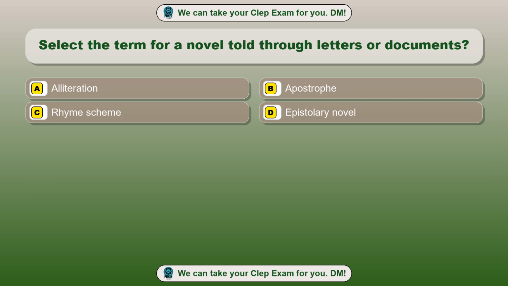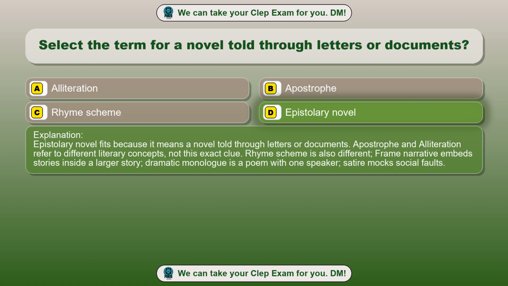Question 79. Select a term for a novel told through letters or documents. Option A, Alliteration. Option B, Apostrophe. Option C, Rhyme scheme. Option D, Epistolary novel. The correct answer is option D. Epistolary novel. Epistolary novel fits because it means a novel told through letters or documents.